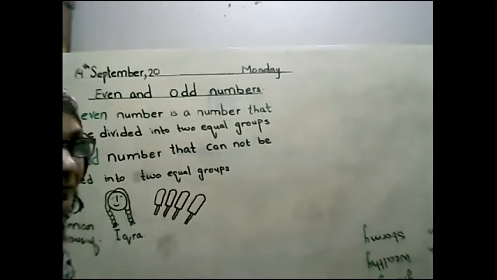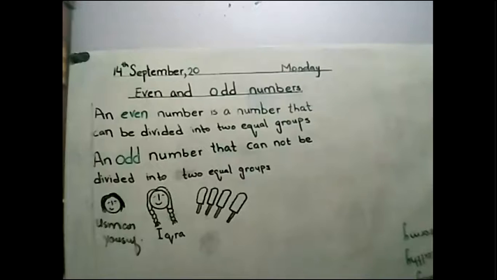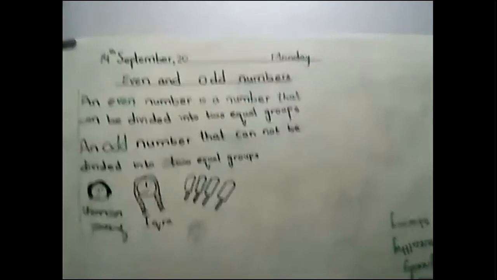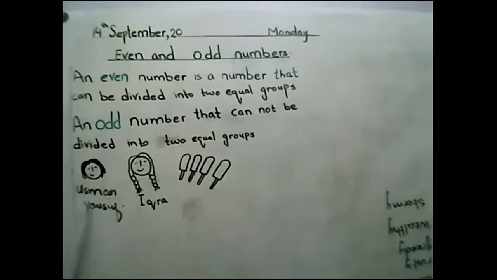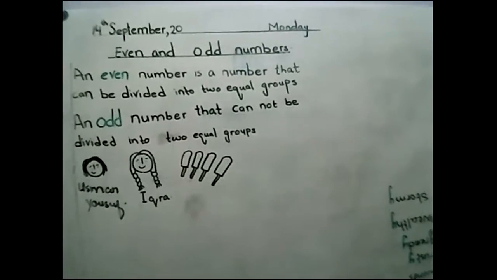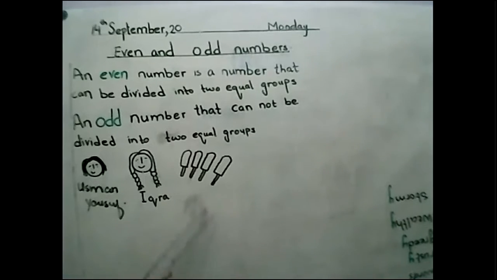We have two children, Usman, Yusuf and Ikra. As the weather is very hot, and there are ice cream bars, and we have 4 ice creams. And what we will have to do? We have to distribute, share with them equally, evenly, right?